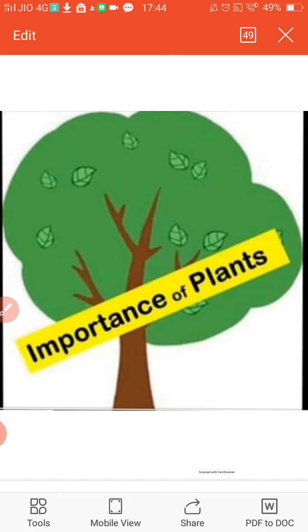That is the green plants. Have you seen plants at your home, in the garden? So beautiful they are. Right or wrong? Yes. So I will tell you about the various uses of plants. Okay? The importance of plants.